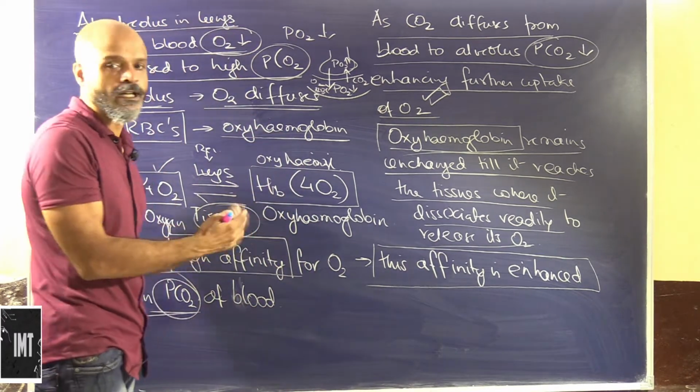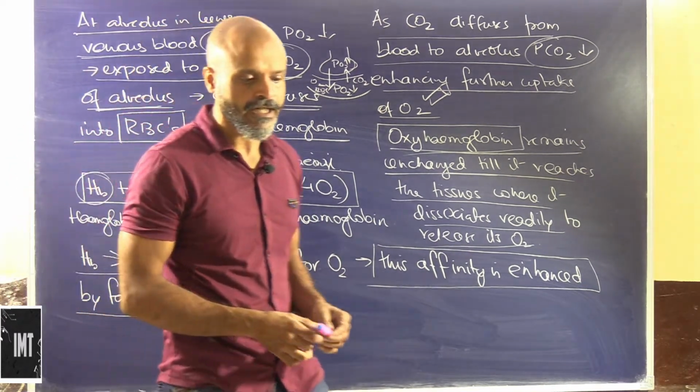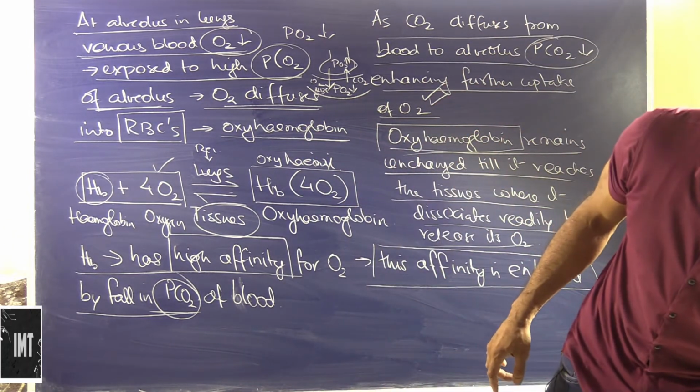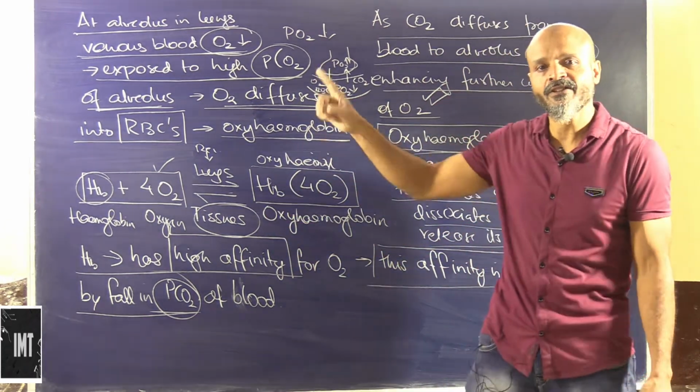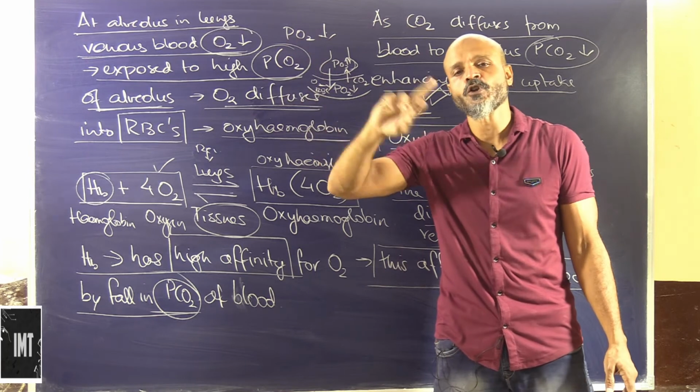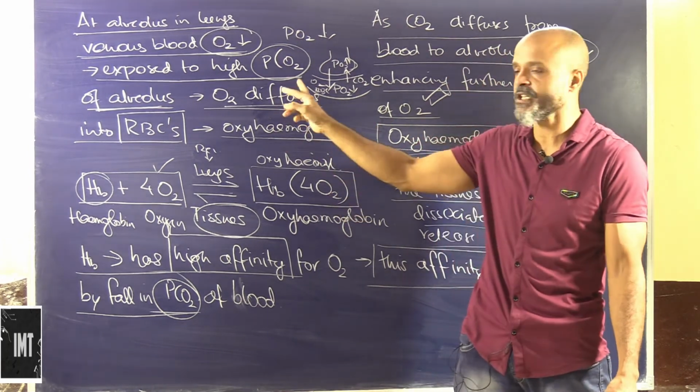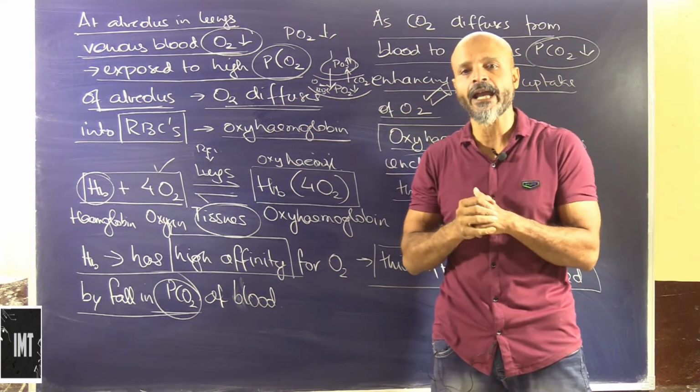Okay, so this was pretty much about how the exchange of gases takes place. The primary components here are hemoglobin and the difference in the partial pressures of the oxygen and the carbon dioxide, which is getting exchanged between the deoxygenated blood and the alveolus.